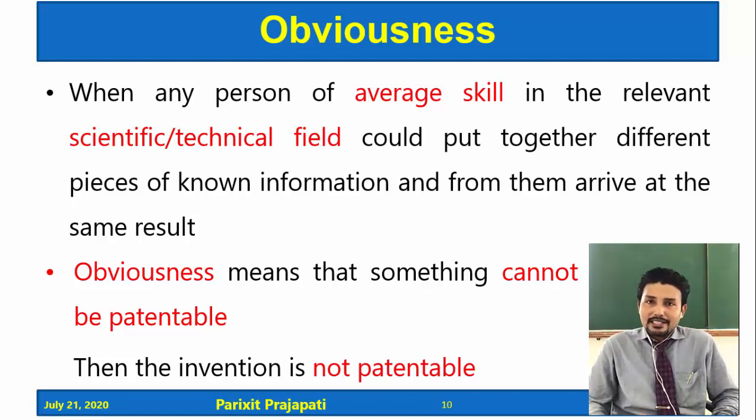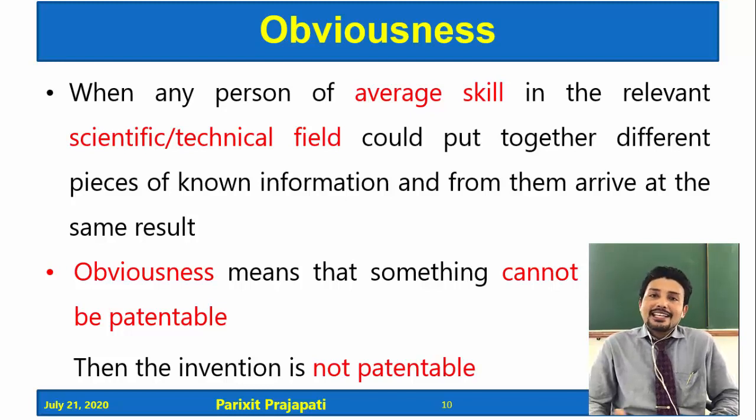That means a person having average skill in the same field knows that if HCl can provide acidic medium, sulfuric acid can also provide acidic medium. So this invention is obvious, or in other words, it's not an invention in terms of patent. It's quite obvious.